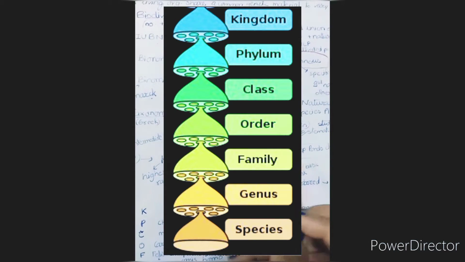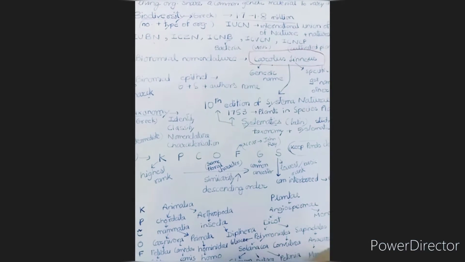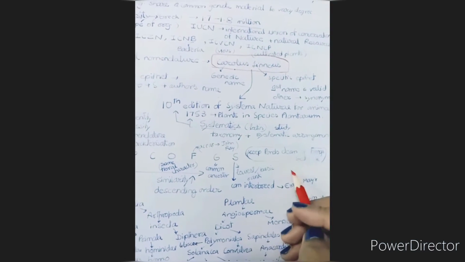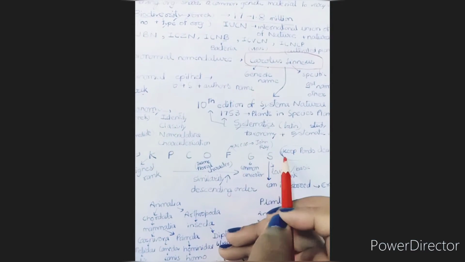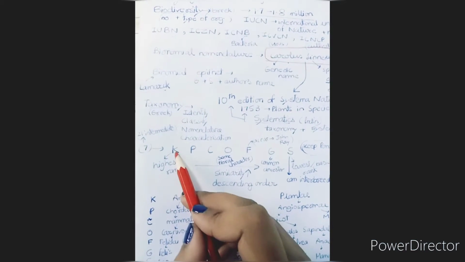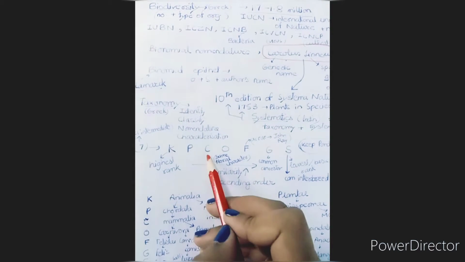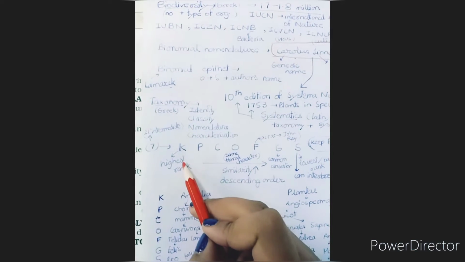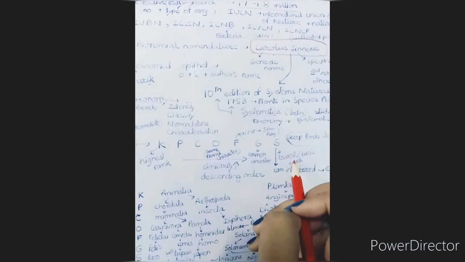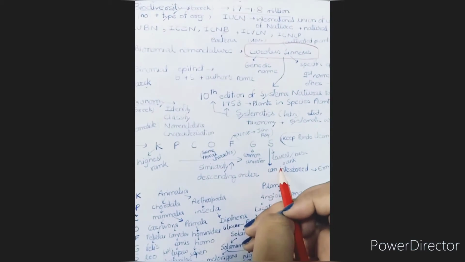How I have learned the order of it is like this: keep ponds clean or frogs get sick. Keep ponds clean or frogs get sick. So, this is the kingdom, phylum, class, order, family, genus, species. This is the highest rank and this is the lowest rank. Species is the lowest rank.